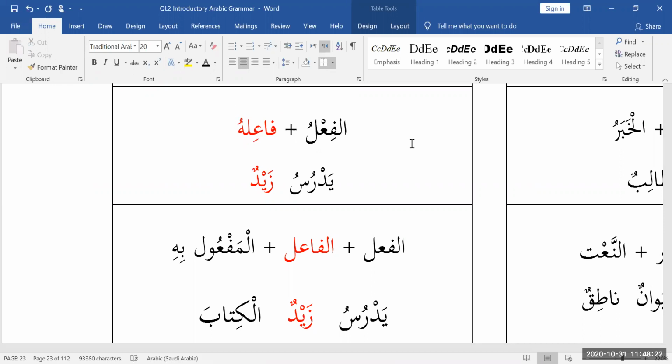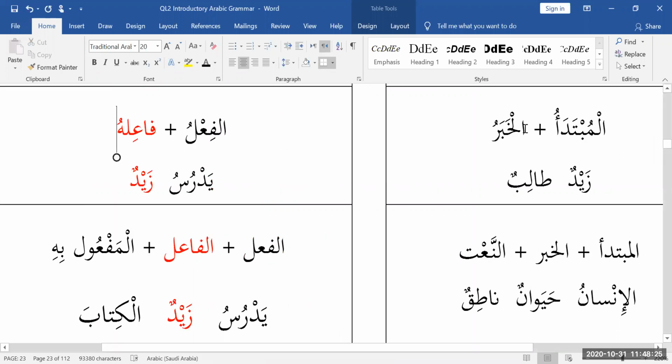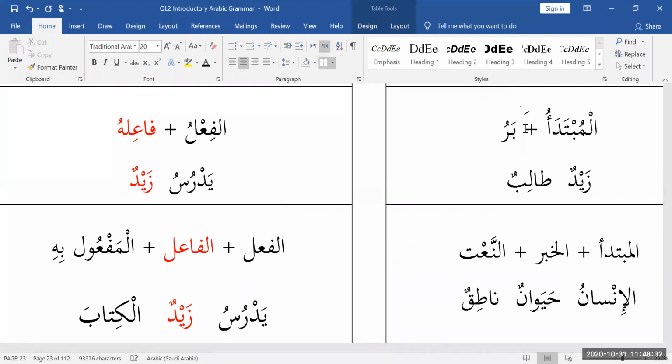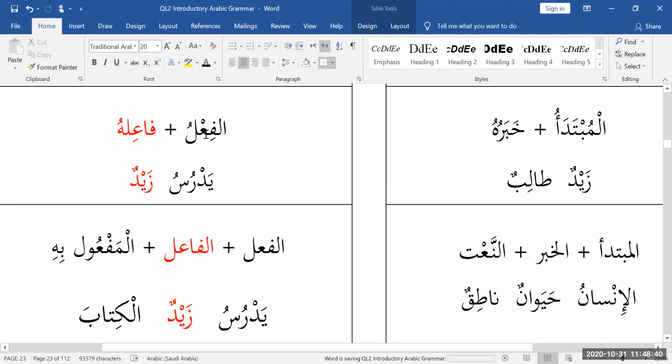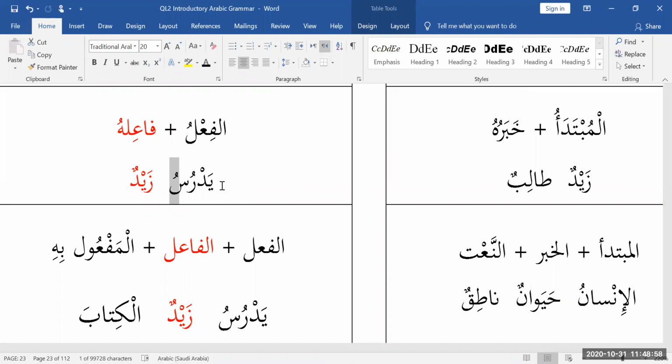It's fa'il, right? The same thing with khabar. Instead of saying al-khabar, if you like, you can say khabaruhu. It's khabar, because the khabar is really for the mubtada, right? So we can change this to say khabaruhu. That's fine. Both expressions are fine. So anyway, coming back to the pillars, yadrusu is a fi'l mudari. Fi'l mudari can have a state. It's mu'rab. What is the state of fi'l mudari? It's got a dhamma ending, therefore it's in the rafa state. And there's a very good reason also for it to be in the rafa state, because the pillar, every verb is a pillar.